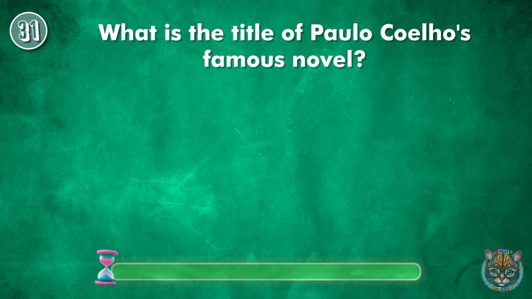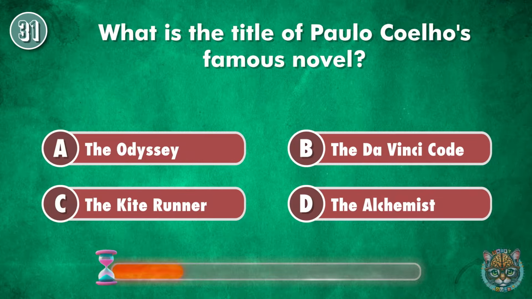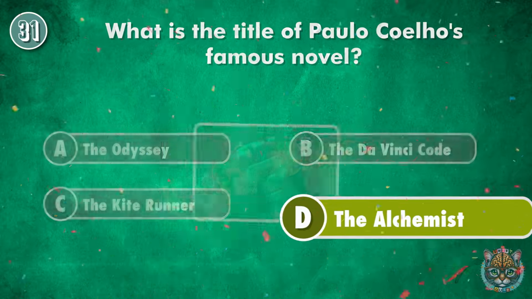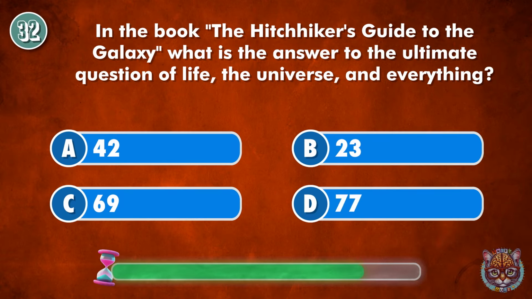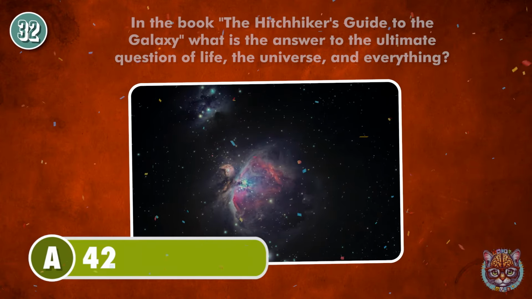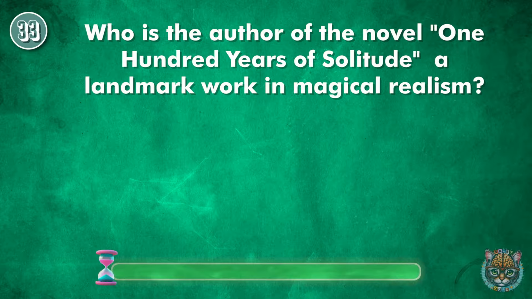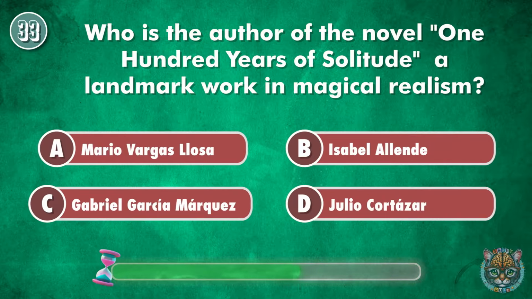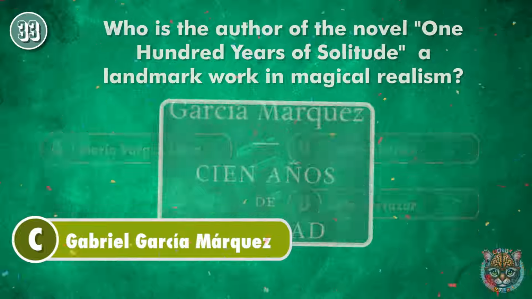What is the title of Paulo Coelho's famous novel? The Alchemist. In the book The Hitchhiker's Guide to the Galaxy, what is the answer to the ultimate question of life, the universe, and everything? 42. Who is the author of the novel 100 Years of Solitude, a landmark work in magical realism? Gabriel Garcia Marquez.